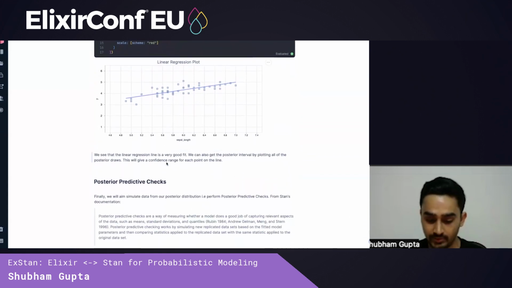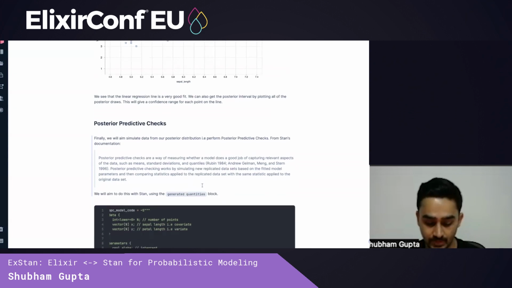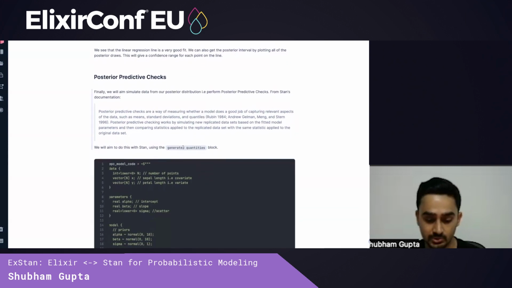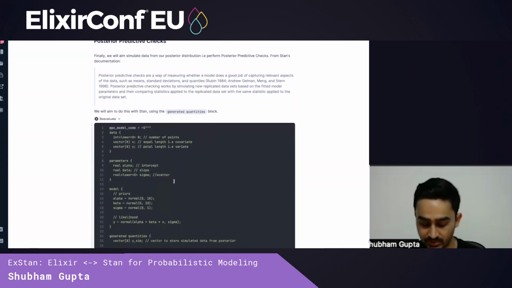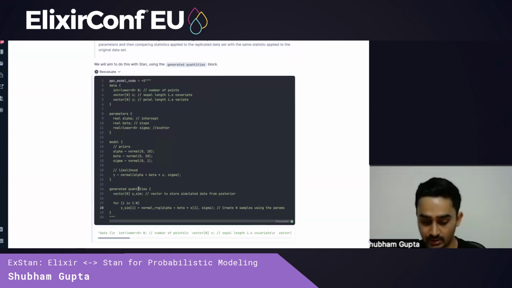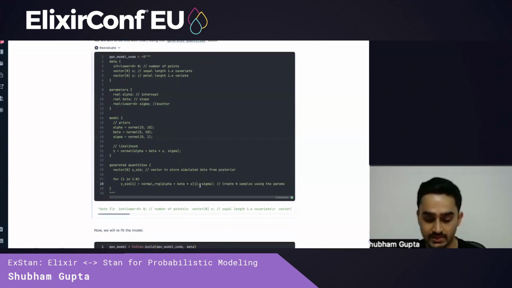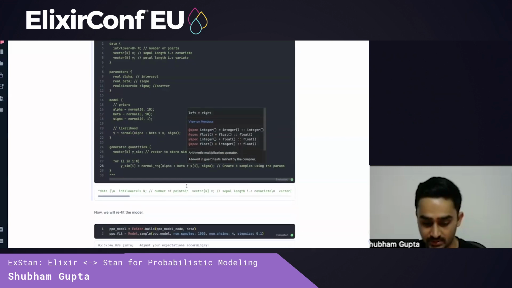range. Finally, we'll also perform a posterior predictive check where we'll aim to simulate data from our posterior distribution. Here, we'll aim to measure if the model does a good job of capturing relevant aspects of our data. So what we need to do is use the generated quantities block. So we'll redefine our model same as it was before for data, parameters, and model. And now our generated quantities block will have a vector called ysim, which stores the simulated data from the posterior. And then we generate n samples using the parameters that we've estimated earlier.